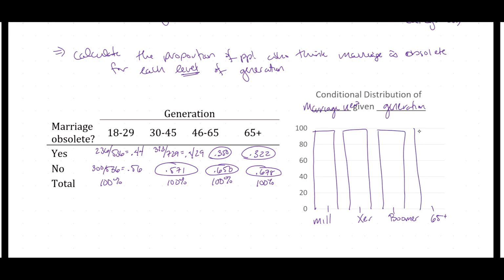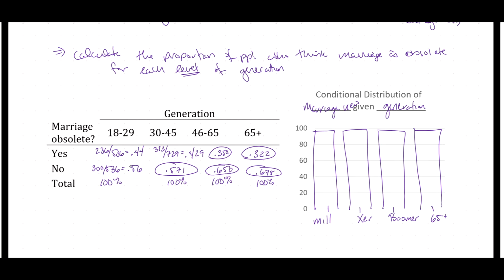I know that in total I've got 100% response rate. But then I'm going to break it out so I can get an idea of, relative to that 100% of total, what proportion agrees with yes, marriage is obsolete, versus no, marriage is not obsolete.